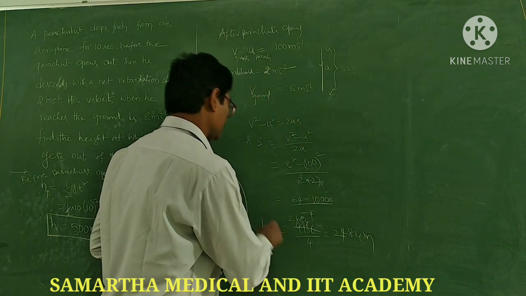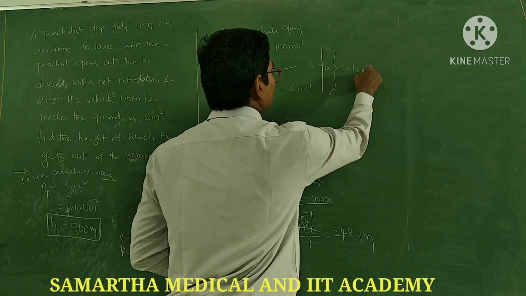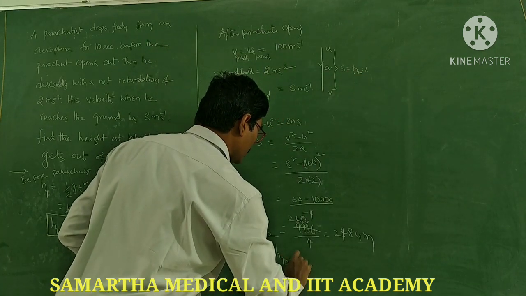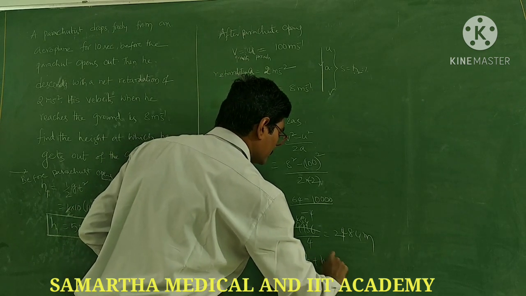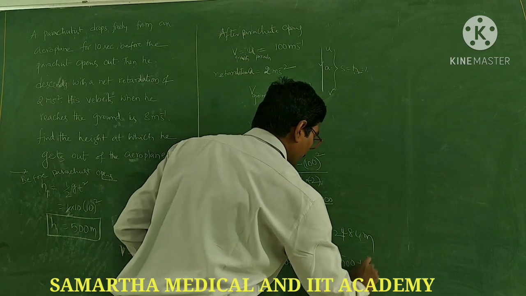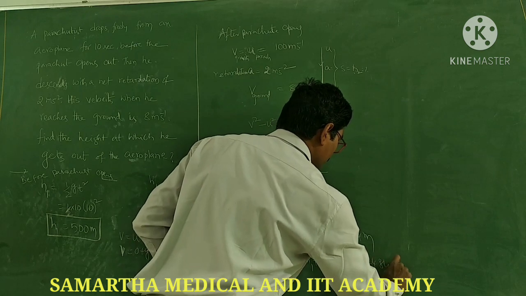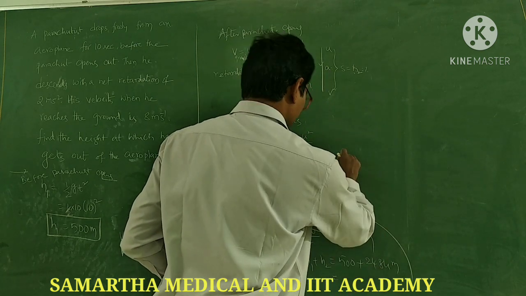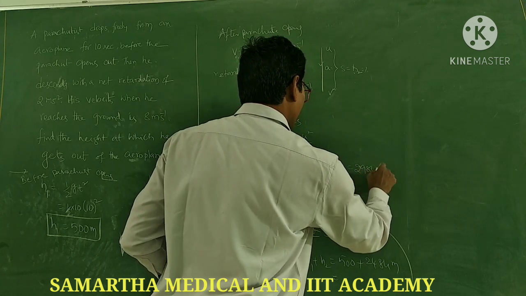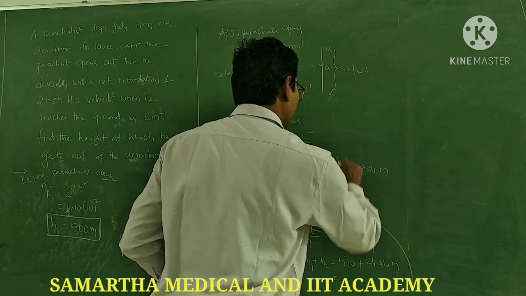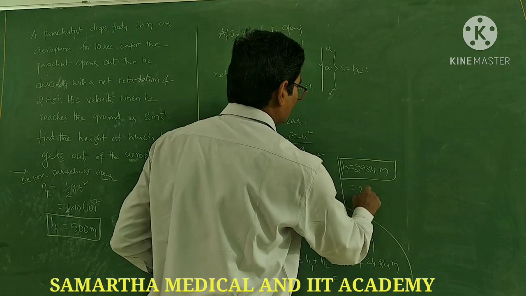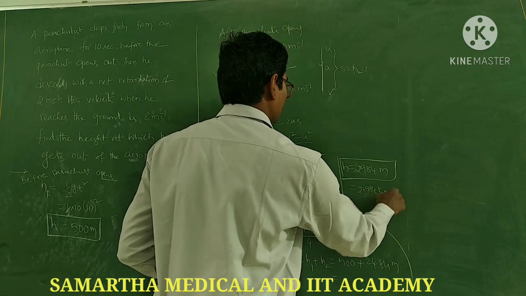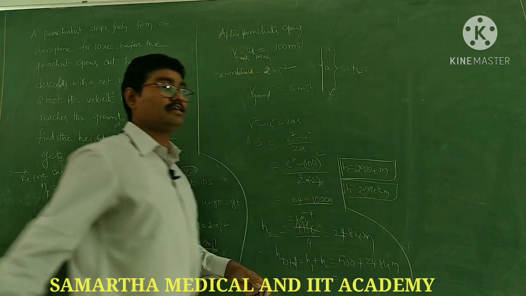That is H2. So therefore, total H is equal to what? H1 plus H2. So 500 plus 2484, that is 2984. 2.984 kilometers. 2984 meters is the total height from the ground. So you can write 2.984 kilometers. That is the answer. Understood?